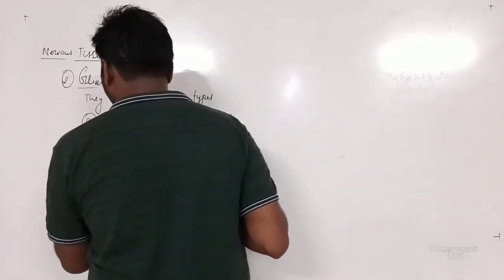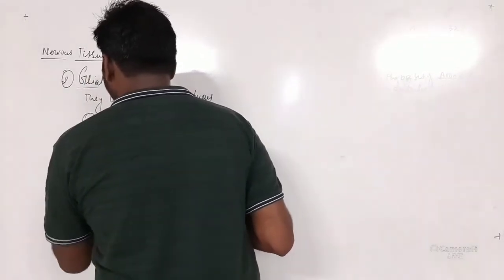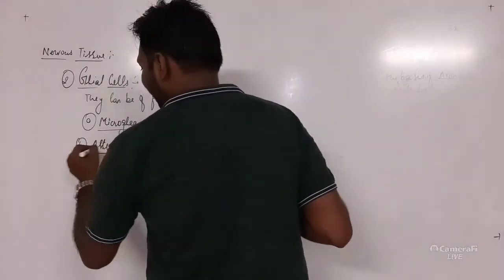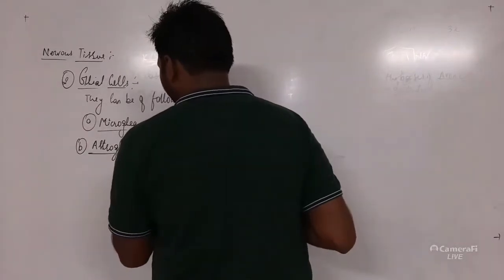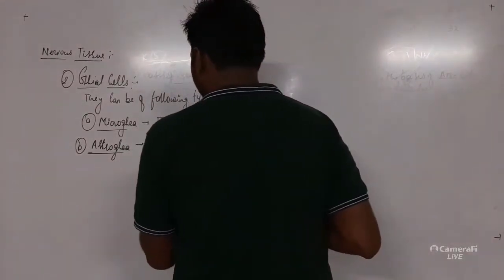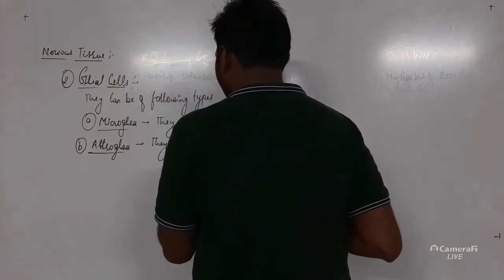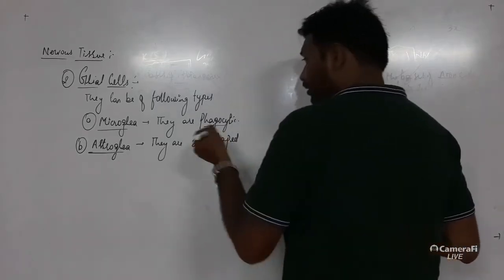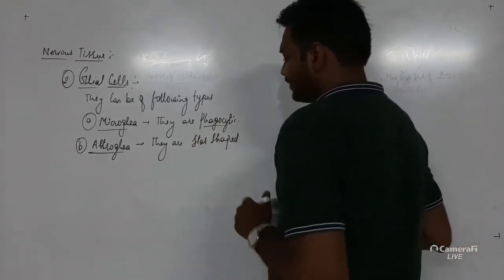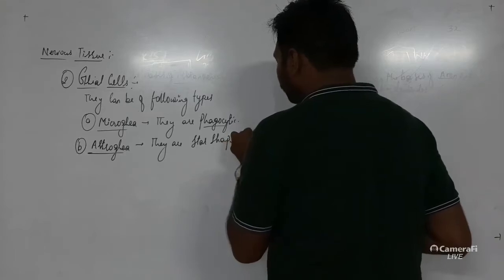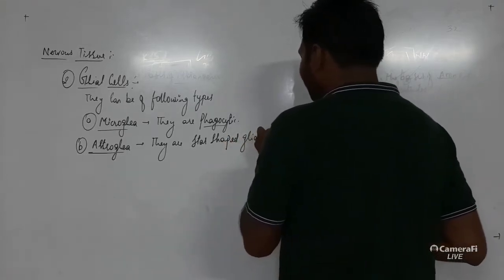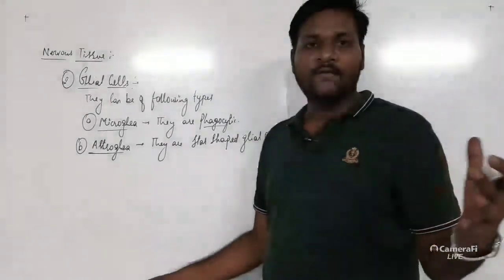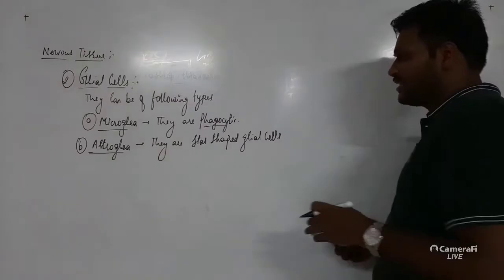Another type is astroglia. Now what is astroglia? The name itself indicates it: astro means star. So they are star shaped glial cells. As they are star shaped glial cells, the arms of the star shaped glial cell help in the association of various different cells along with it.